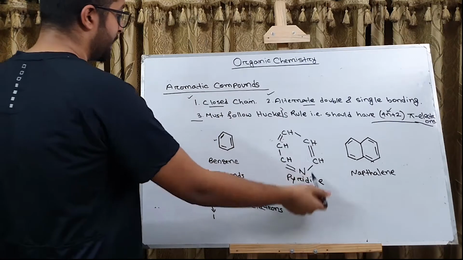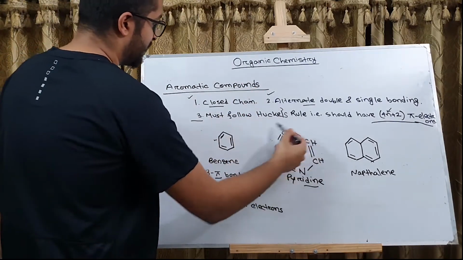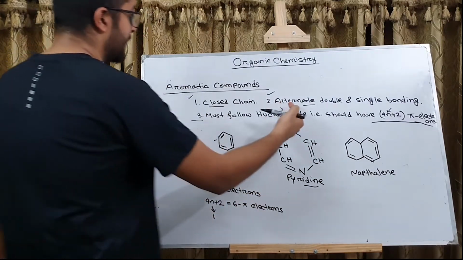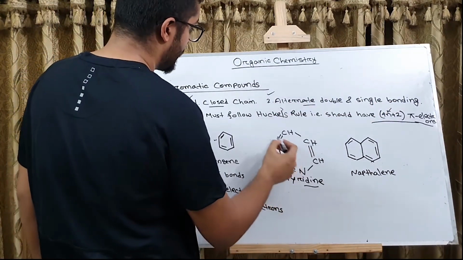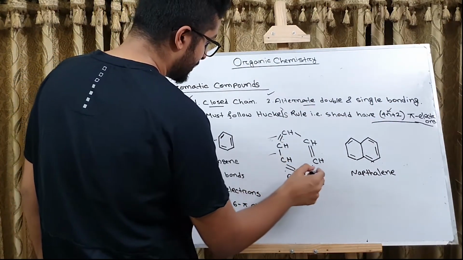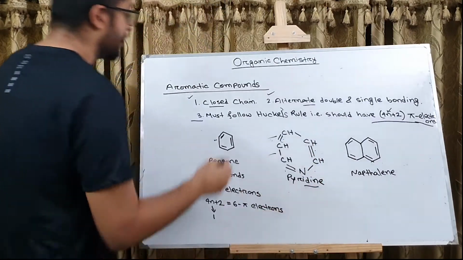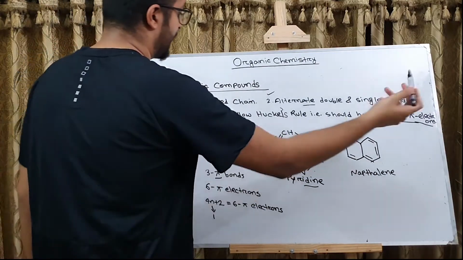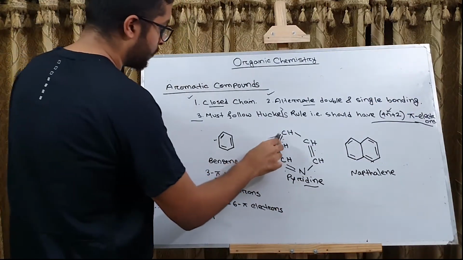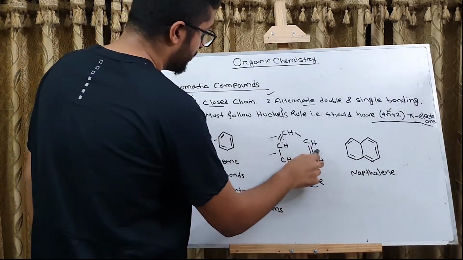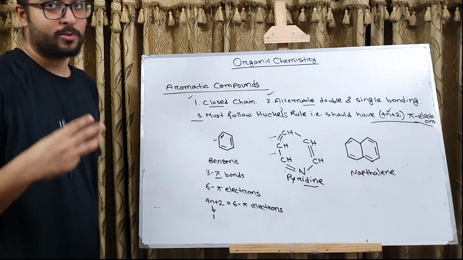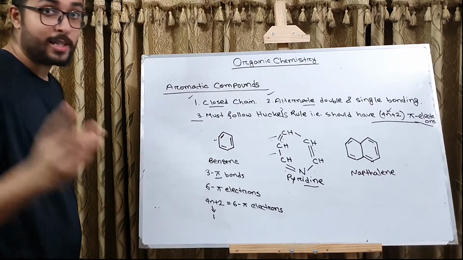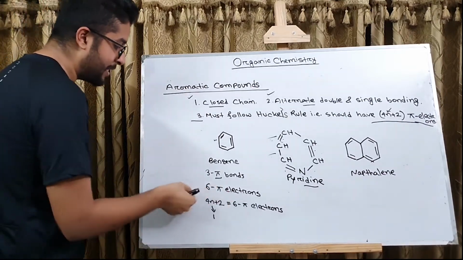Here, in case of pyridine, we have the first rule fulfilled, that is, it is a closed chain compound. Then alternate single and double bonding. Here's a double, single, double, single, double, single. So the second rule is fulfilled. Then let's see if it follows Huckel's rule or not. Here we have 1, 2, 3 pi bonds. So in case of 3 pi bonds, we will have 3 pi electrons. Sorry, 6 pi electrons, just like benzene.